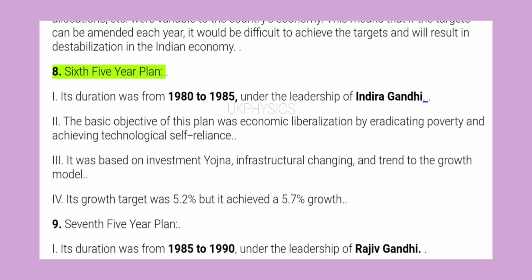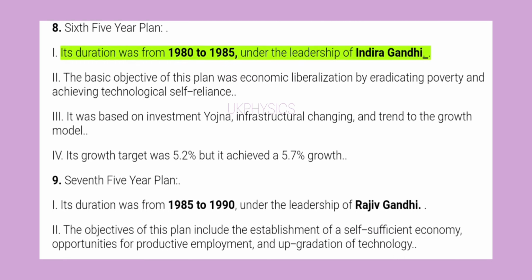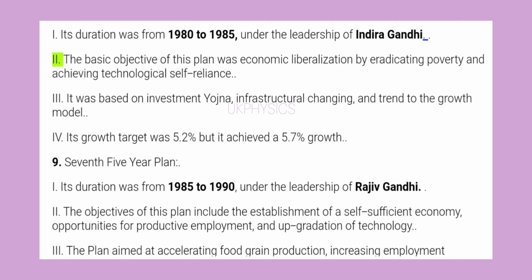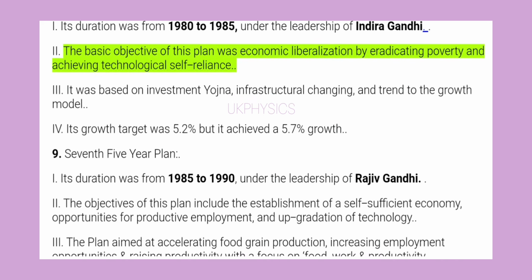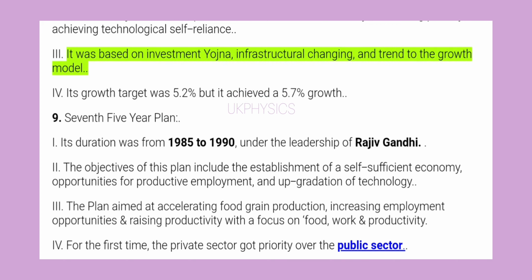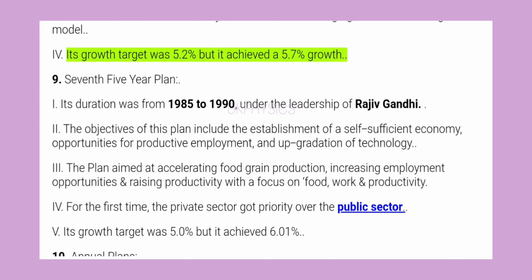8. Sixth Five-Year Plan. 1. Its duration was from 1980 to 1985 under the leadership of Indira Gandhi. 2. The basic objective of this plan was economic liberalization by eradicating poverty and achieving technological self-reliance. 3. It was based on Investment Yojana, infrastructural changing, and trend to the growth model. 4. Its growth target was 5.2% but it achieved a 5.7% growth.